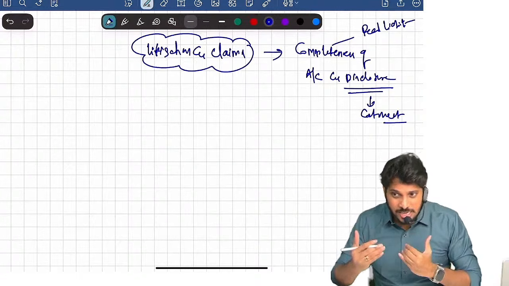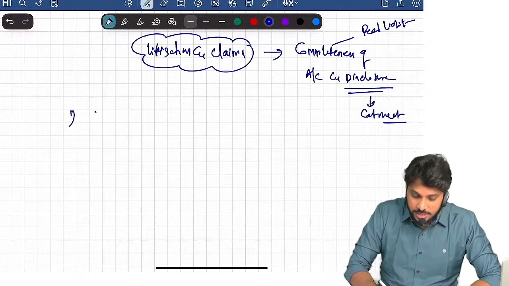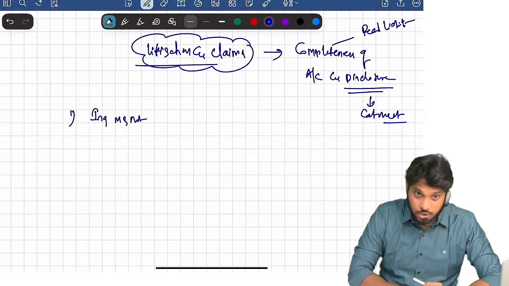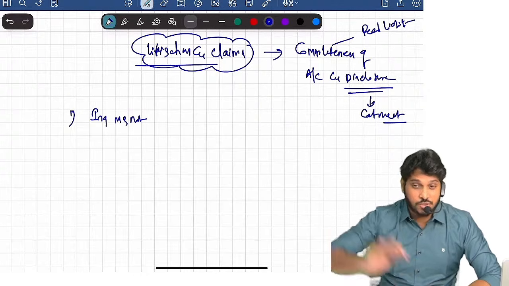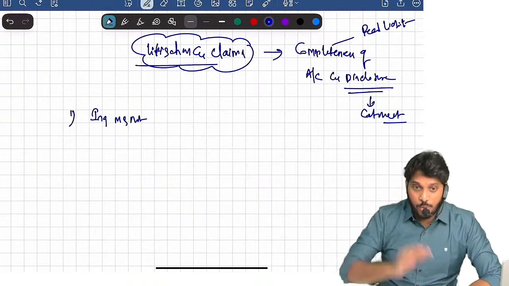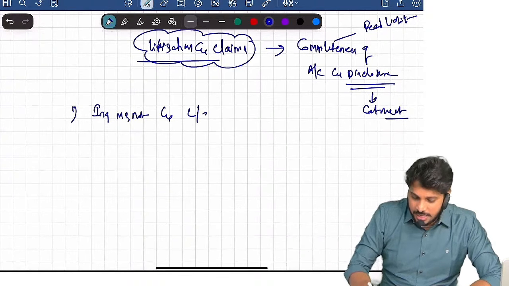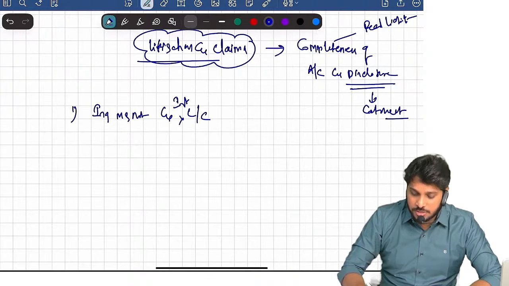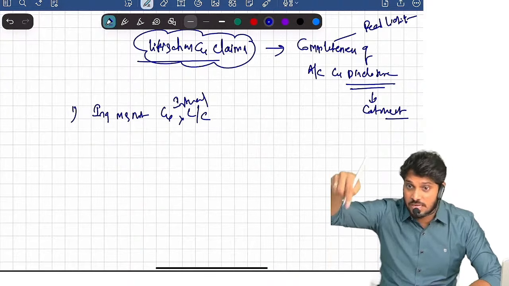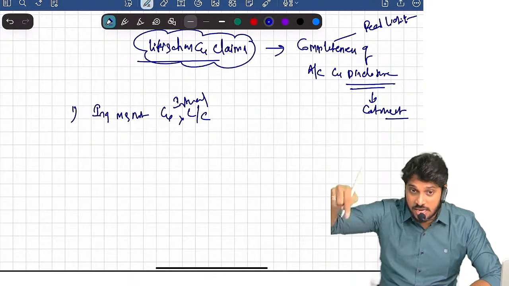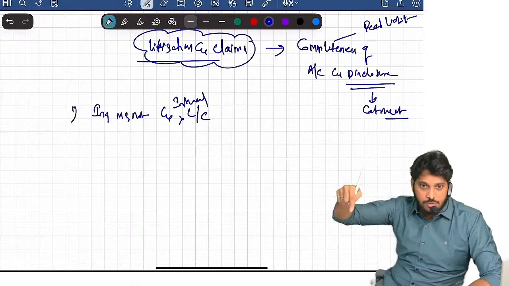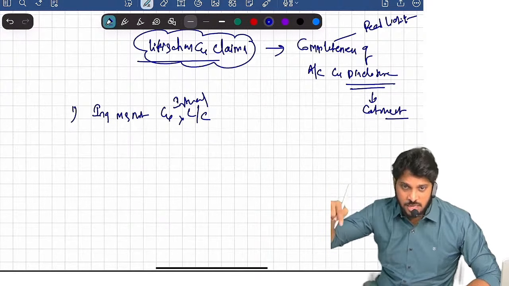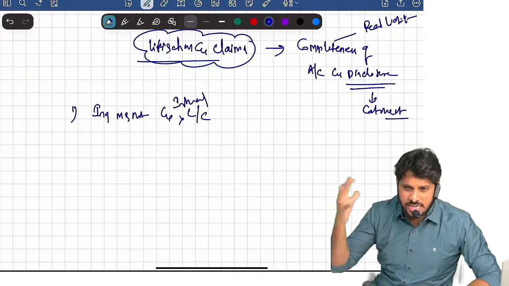For that, what does the auditor have to do? What is the audit procedure for litigations and claims? They will ask you a straight question, a 5 marks question. First, inquire of management and internal legal counsel. The company might have its own lawyers, whom we call legal retainers. So ask the internal legal counsel whether there are any litigations.